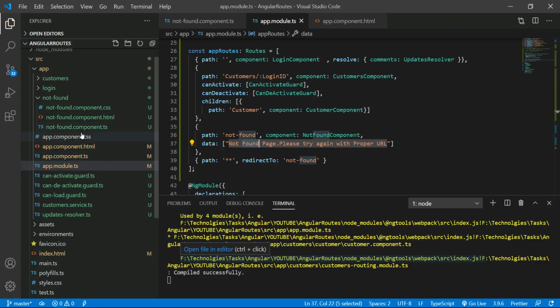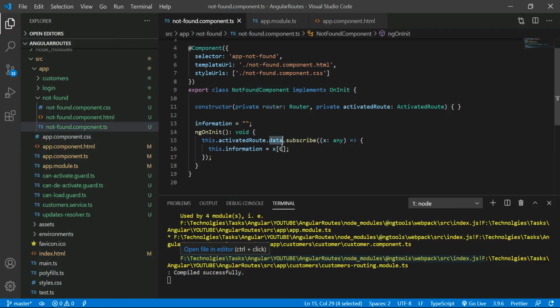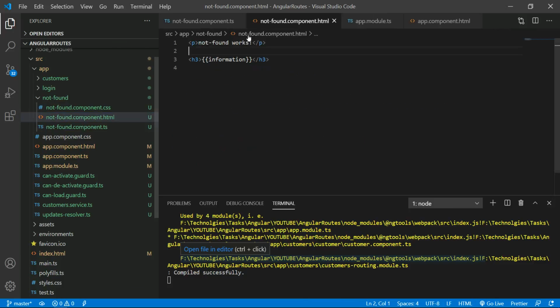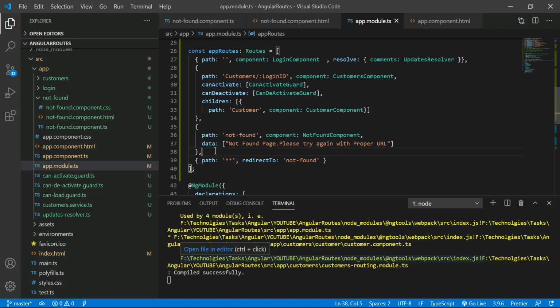So for that I am using this x. It means this.activatedRoute, in the sense of the not found path, from the not found path I am fetching the data property and doing the subscribe. Once this is subscribed, I can fetch the data, take the first element's value, and initialize it to a local variable. That is the local variable, and in this variable you can give the reference here. So this is the not found related component.